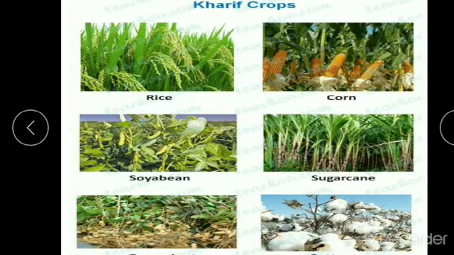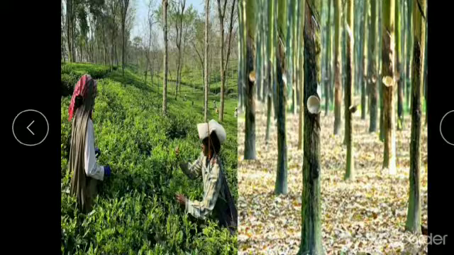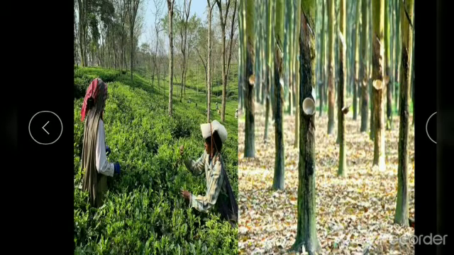In many parts of India there are large plantations, which are the places where tea, coffee, rubber and fruit trees are grown. Most plantations are in hilly places such as Assam, the Nilgiri hills and Darjeeling. You can find most of the plantations there. So what are plantations? Plantations are the places where tea, coffee, rubber and fruit trees are grown.